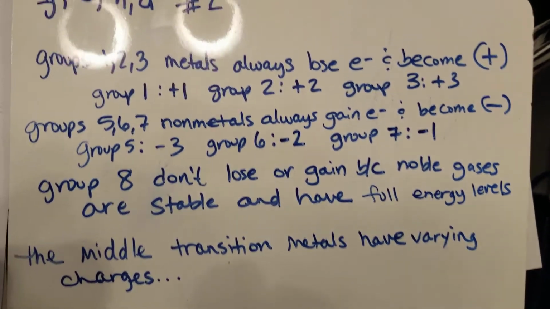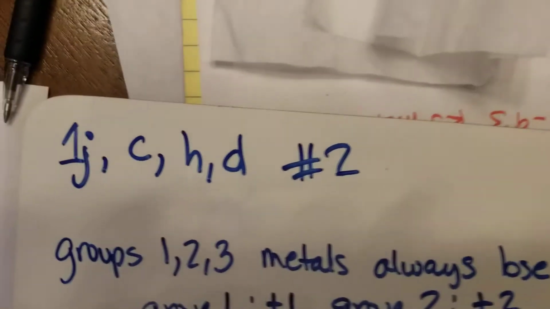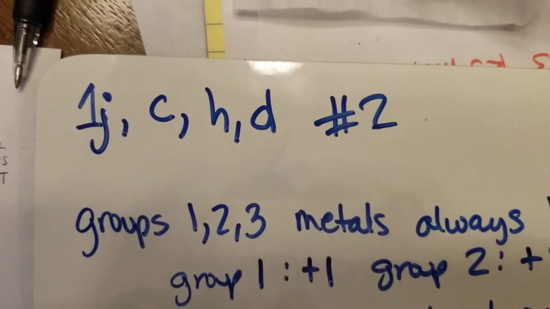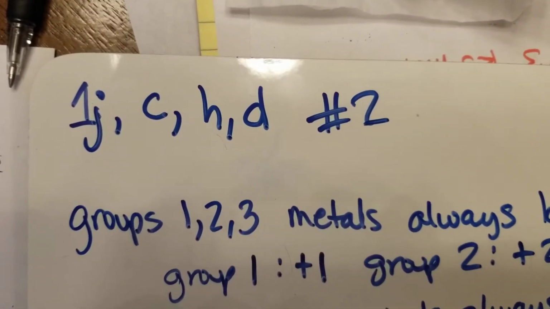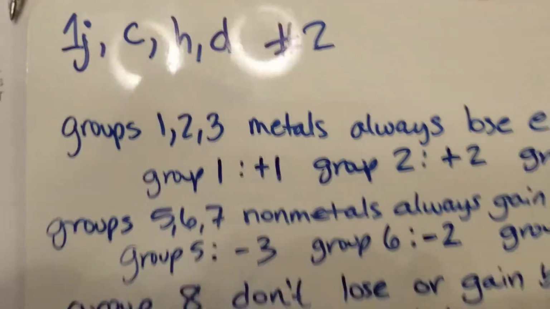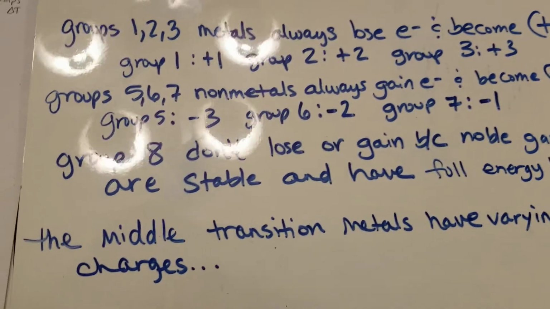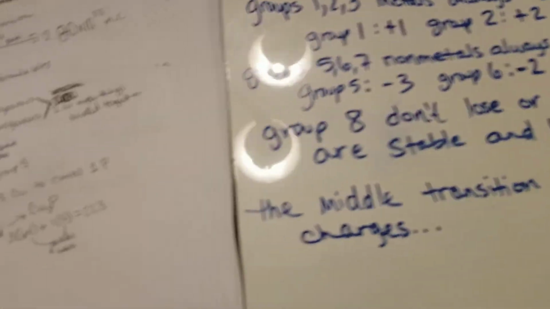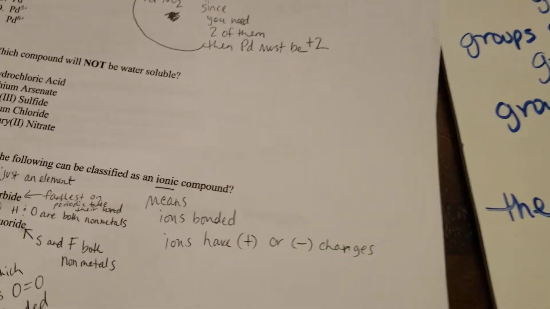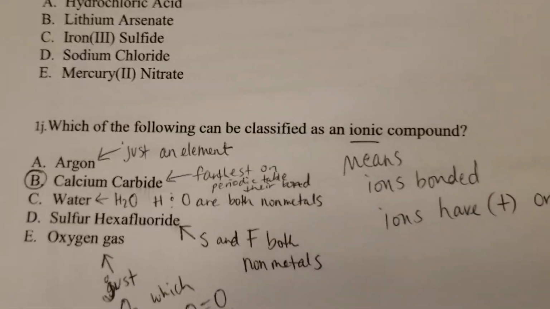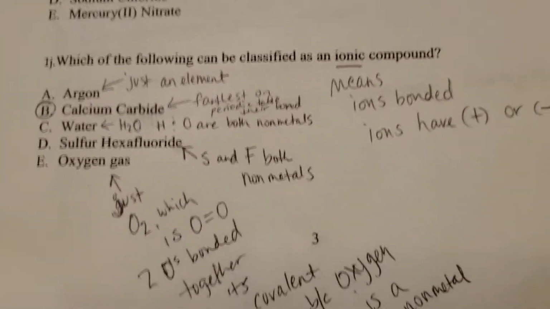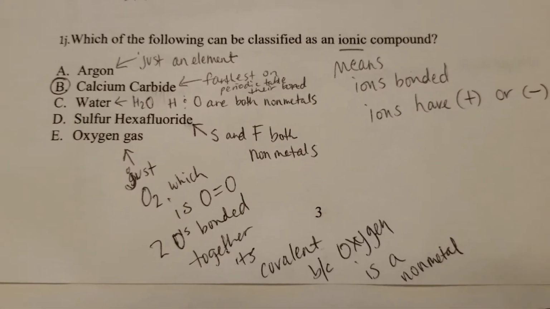So in this video, I'm going to be referring to these problems: 1J, C, H, D, and number 2. Okay? So based on this information, let's go ahead and start talking about some of these problems. I'm going to start with 1J. So if we look at J, it says, which of the following can be classified as an ionic compound?